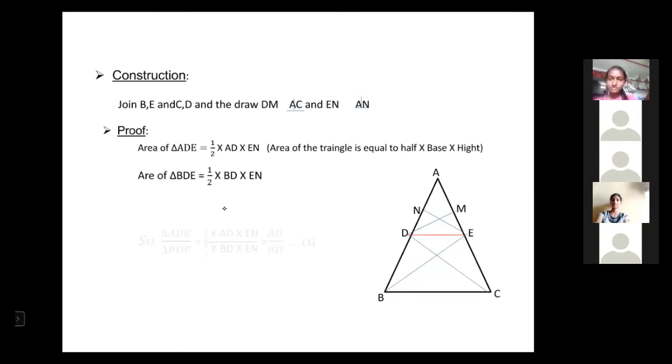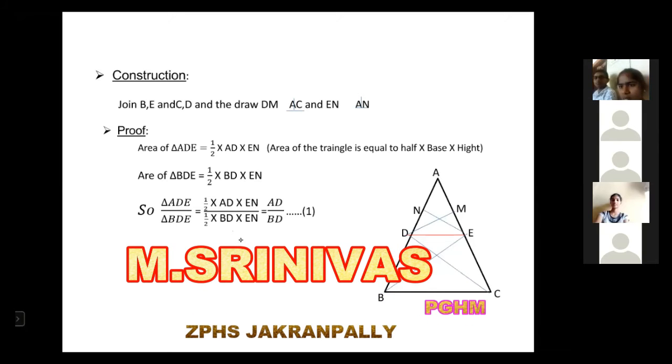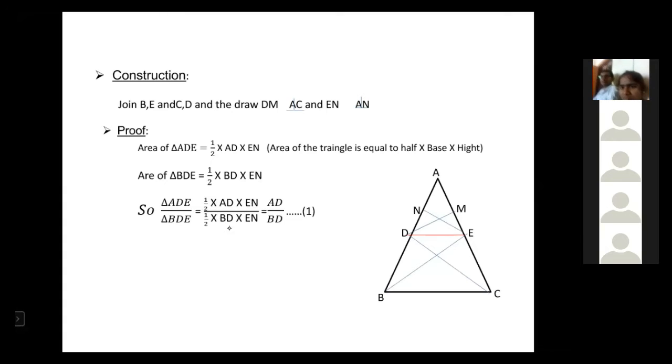Okay. Now let us divide the first equation by the second equation. That is, triangle ADE by triangle BDE is equal to half AD EN by half BD EN. Now this half and half get cancelled, and EN is common, so EN also gets cancelled. In the numerator AD remains, in the denominator BD remains. So the remaining is AD by BD.